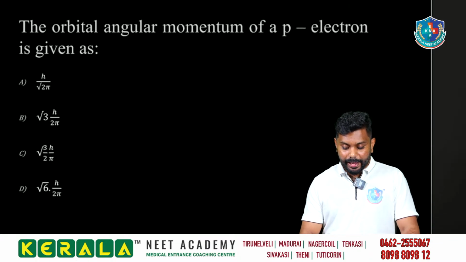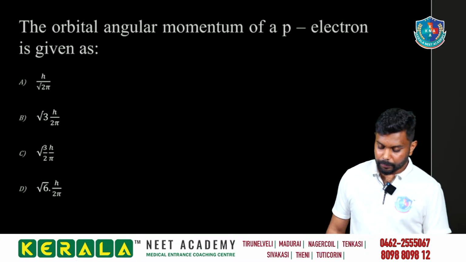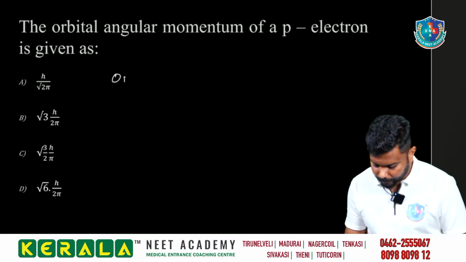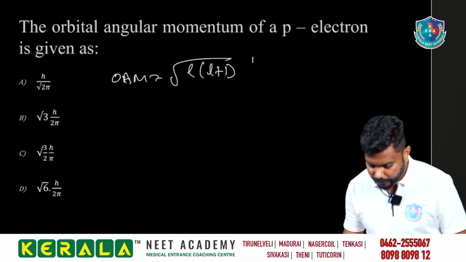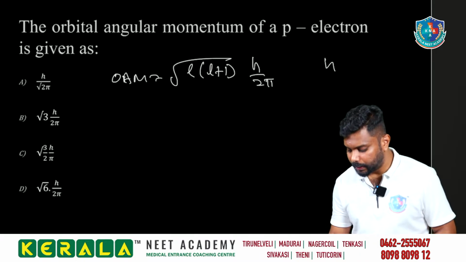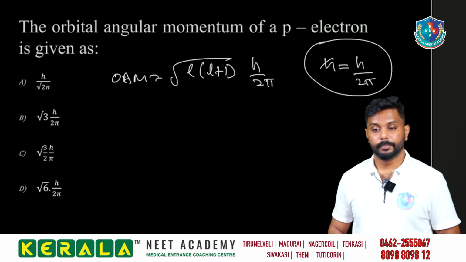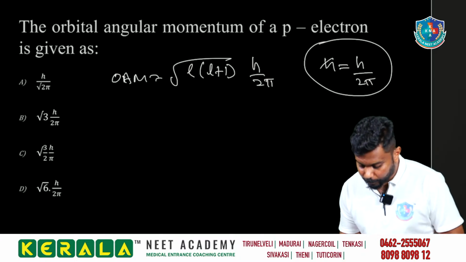The orbital angular momentum of p electron is given as what? So the orbital angular momentum is equal to root of L into L plus 1, h by 2 pi. Sometimes instead of h by 2 pi, they will give h cross. H cross is nothing but h by 2 pi. So what is L here for p electron?